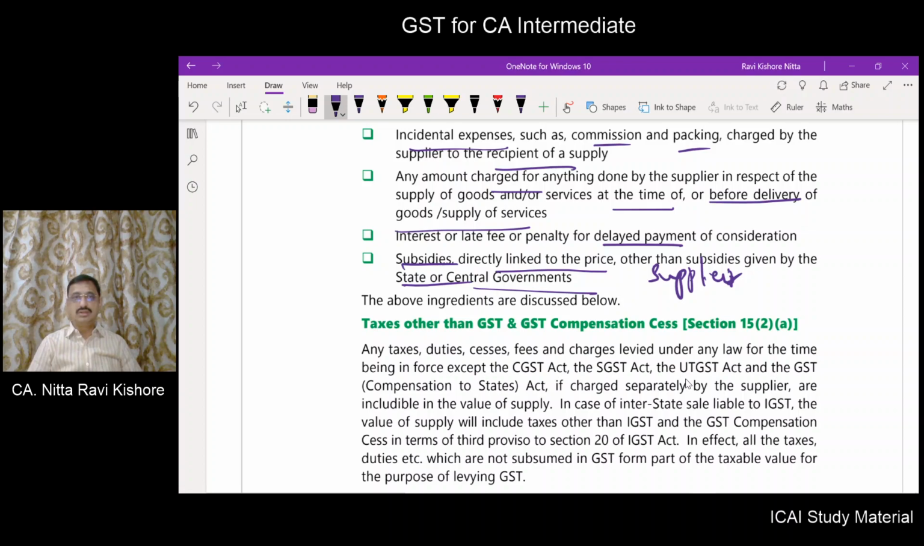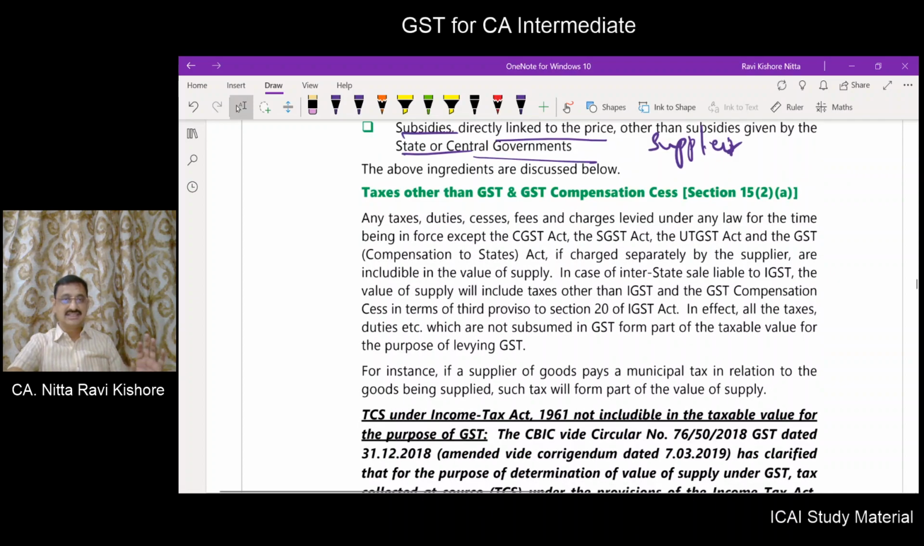Now, taxes other than GST and GST compensation cess. Any taxes, duties, cess, fees charged or levied under any law for the time being in force except CGST, SGST, UTGST compensation cess as well as IGST and IGST compensation cess. These are to be excluded.